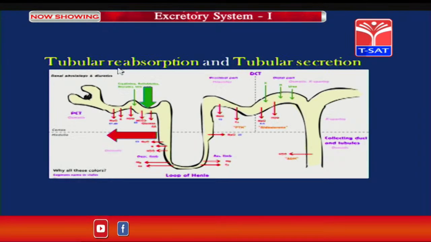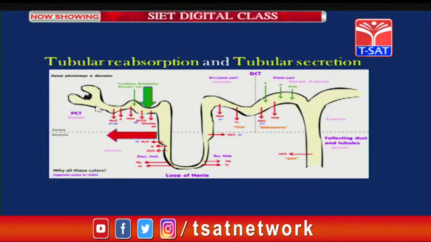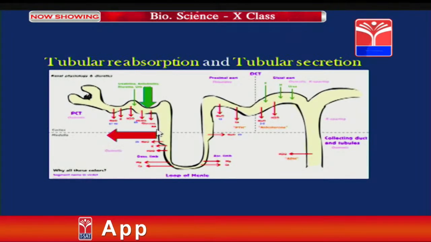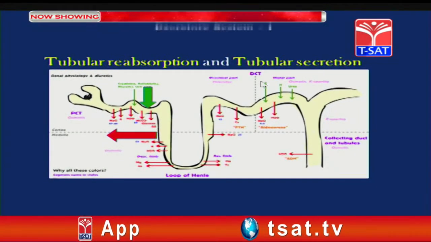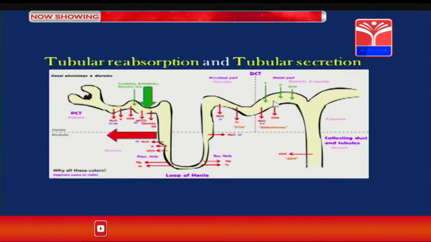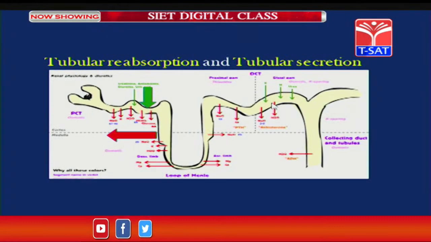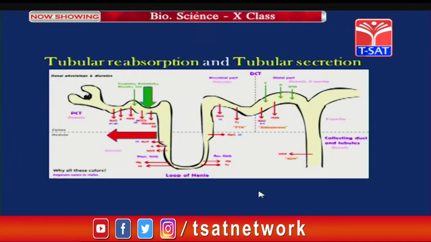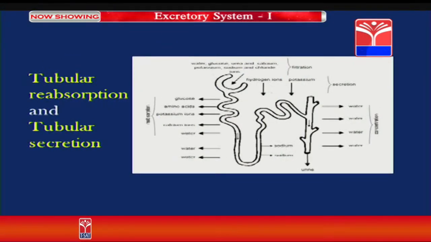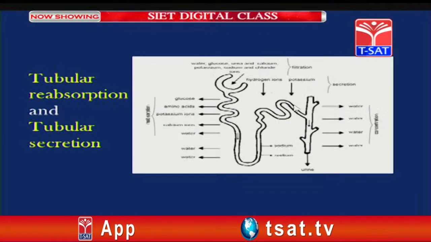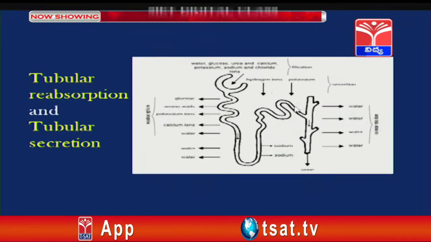So, by these two processes, that is tubular reabsorption and tubular secretion, the water, the glucose, the amino acids are reabsorbed efficiently into the body. And a very important note here: in the distal convoluted tubule, a hormone called antidiuretic hormone or vasopressin influences the absorption of water, which is efficiently done at the distal convoluted tubule.